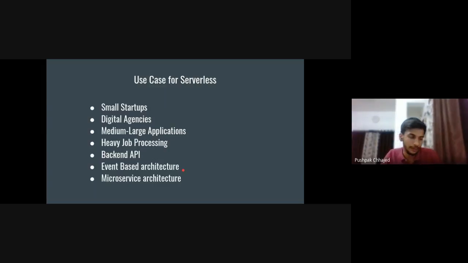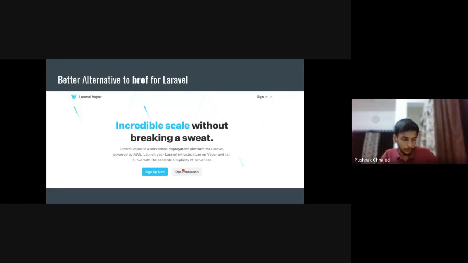And the main case is if you have a dedicated DevOps team, there is no need to use serverless. They can handle that, because if you shift your architecture to serverless, they will be sitting idle, which is actually not good for the business. We have discussed Bref now, but there is a better alternative to Bref for Laravel, because Bref is for general PHP applications. You can deploy Symfony or Laravel or any PHP framework using Bref.